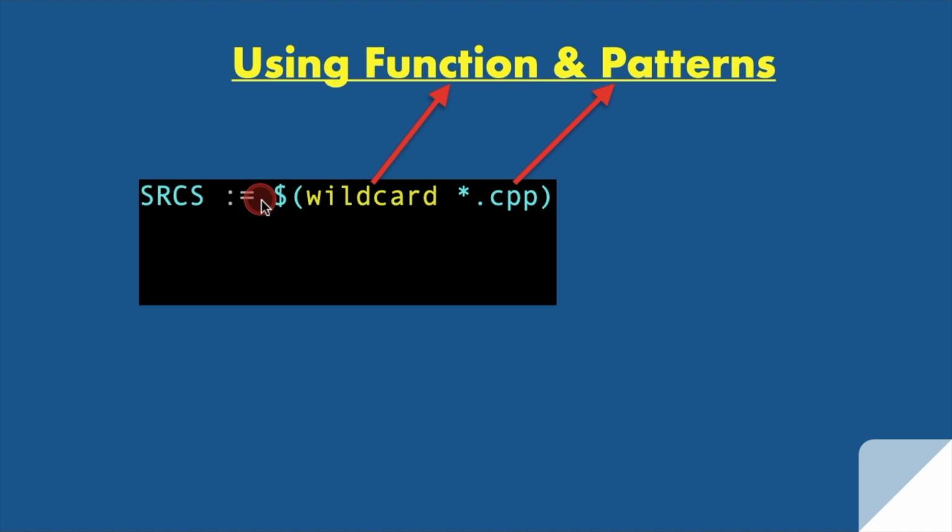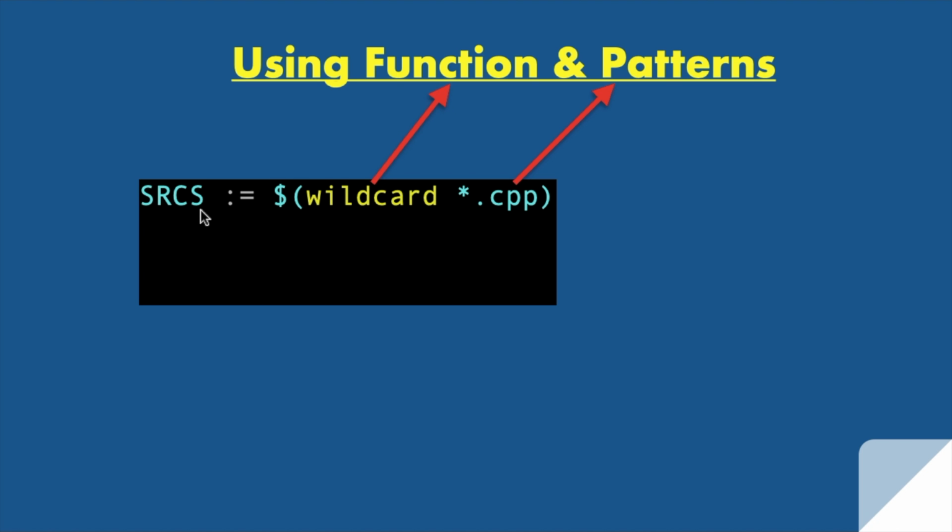What is that something? That depends upon the pattern. This pattern is saying give all the CPP files. Now in this folder, all the CPP files will get stored inside this variable srcs. I mean to say, CPP files will get stored means what? Names of the CPP files.